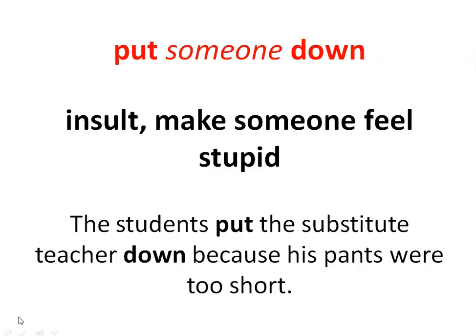Now let's see an example. The students put the substitute teacher down because his pants were too short. So here someone, that indicates a person. Now here the someone is the substitute teacher who is a new teacher, and the meaning of the example is the students put the substitute teacher down because of his appearance, because of the pants he wore. The students tried to insult the new teacher.